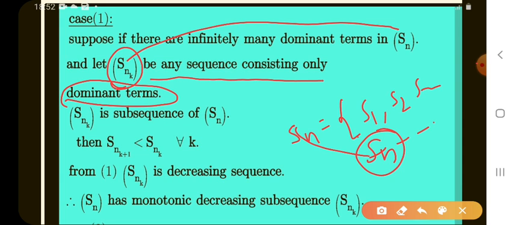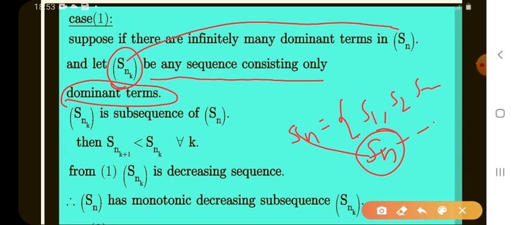Sn is a sequence. First we let it have a dominating term Sn. In case 1, the sequence Sn has many dominating terms, that means more than 1, 2, 3, 4, or suppose some 10 dominant terms are there. Now I take those dominant terms as a subsequence.